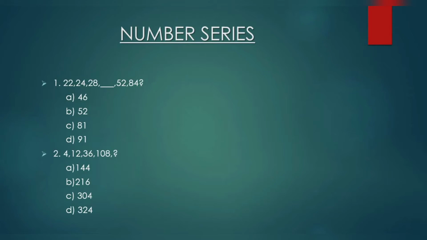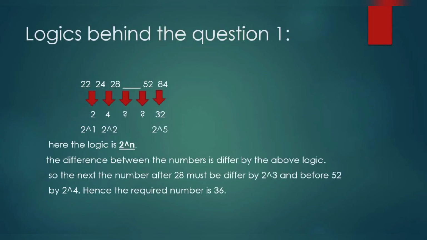In such type of questions, you have to find the logic behind the questions given. So now we discuss the logics behind the questions given. Okay. So the logic behind question number one. The numbers given in the question are 22, 24, 28, something, 52 and 84. If you see the difference between the two numbers, see the arrows locating the differences. It's 2, 4. And what we have to find is the next number.